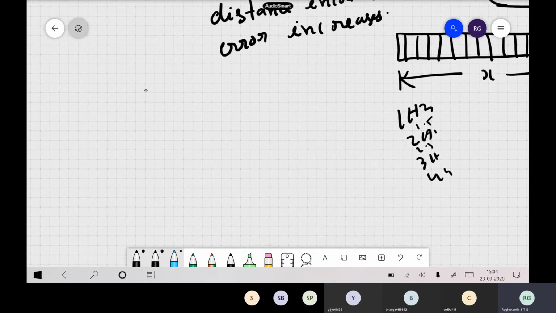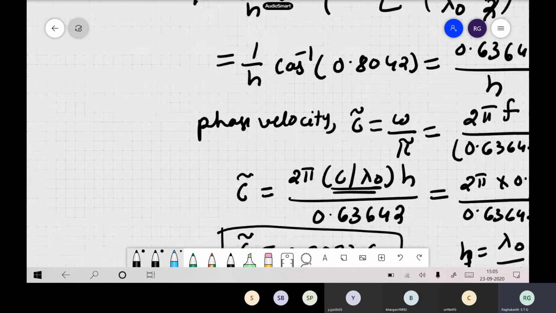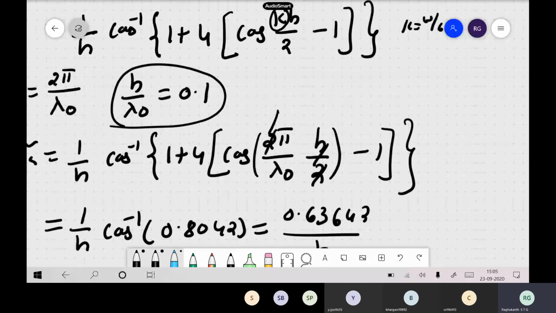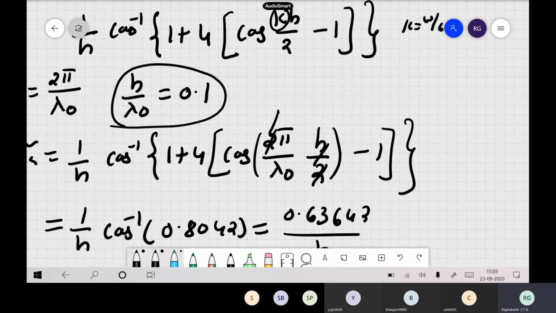Now we have taken h as lambda naught by 10. Suppose you take lambda naught by 20 and solve the same problem, with all other things remaining the same. Only h by lambda naught is now 0.05 instead of 0.1.